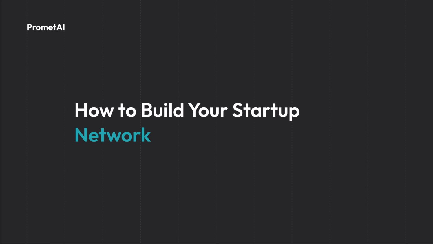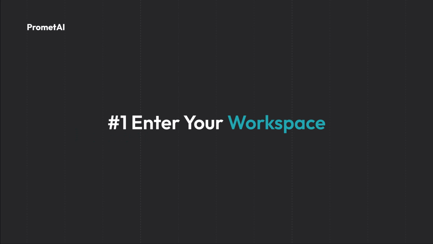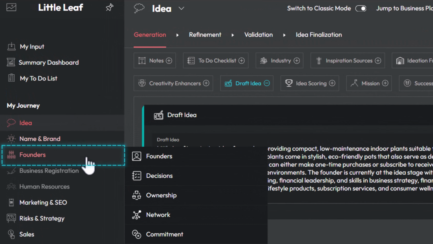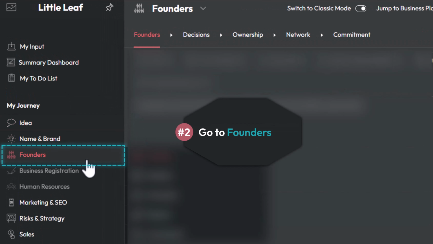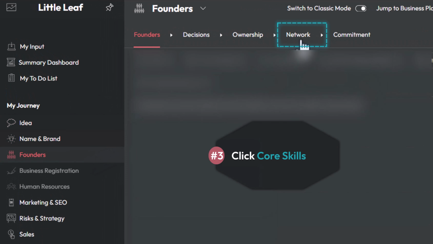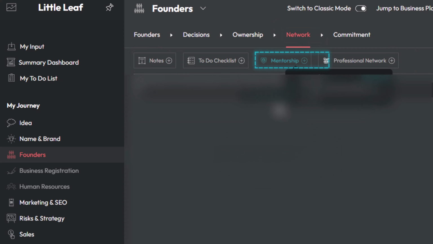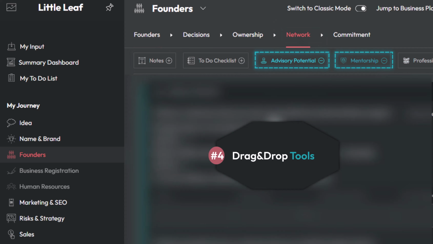Welcome to PrometAI. Let's explore how you can build and organize your startup network. Once you're in your workspace, navigate to the Founders section in the Entrepreneur's Journey. Then, click Network from the top toolbar and drag and drop the Advisory Potential and Mentorship tools.